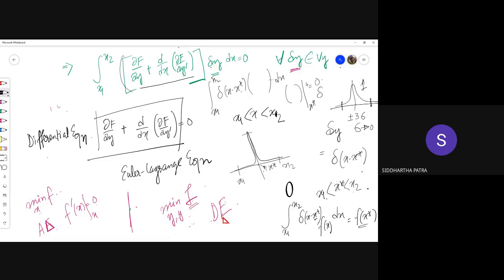integration dx, it would mean this whole quantity evaluated at x star equals 0. Now I can do that for any arbitrary x star between x1 and x2, except for x1 and x2. Why can I not do that? Because at x1 and x2, delta y must be 0. So anywhere between x1 and x2, I can take x star, and there this quantity within the square bracket can be shown to be 0. Because this is true for all functions, it is also true for the delta function. That way I can claim that this equals 0 anywhere between x1 and x2.